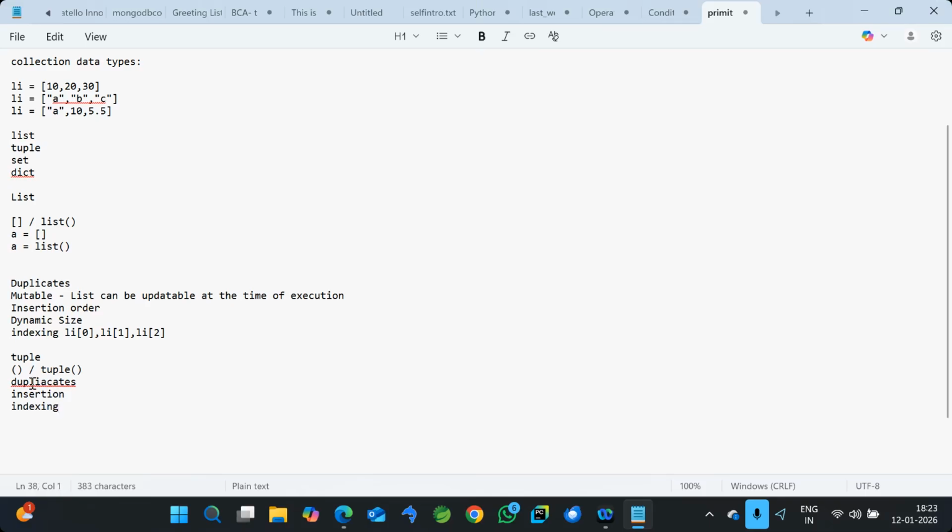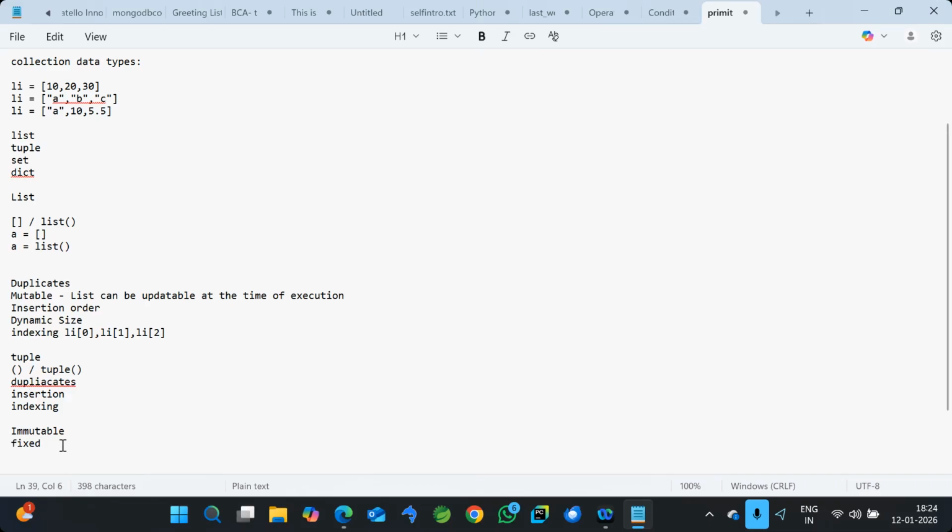But coming to the tuple, the major difference is that it is immutable. Tuple is an immutable object. It means whatever data we initially stored in the tuple cannot be modified. So it is a fixed size collection. If you initially store 5 elements, through the entire program it will be 5 elements only. You cannot remove or add at the time of execution. That's why we call tuple an immutable object. The remaining features are similar to list. When somebody asks the difference between list and tuple, the major difference is that list is a mutable object and tuple is an immutable object.